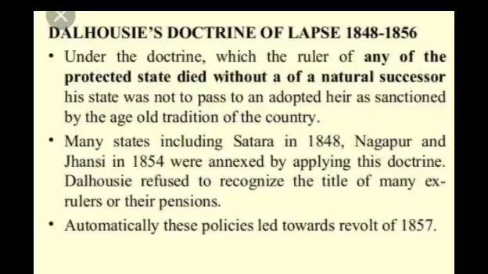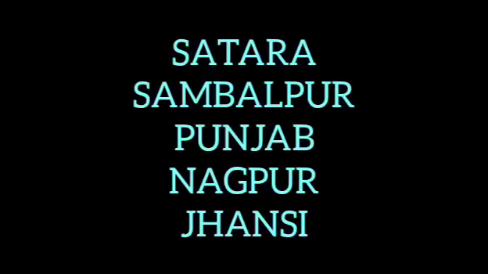Through this doctrine of lapse, the British annexed Satara, Sambalpur, parts of Punjab, Jhansi and Nagpur. Second one, insensitivity to Indian cultural sentiments.